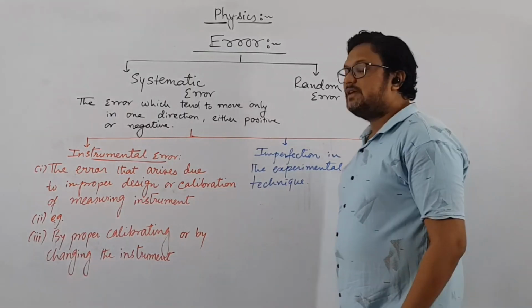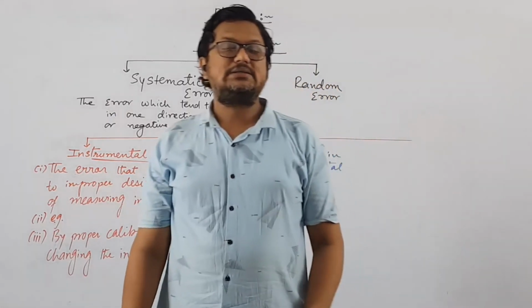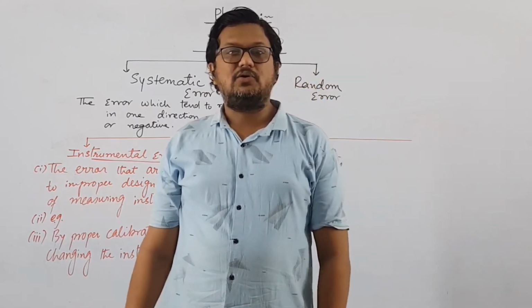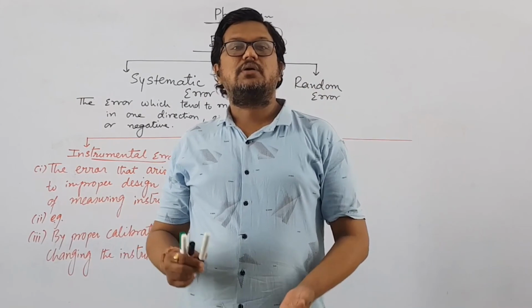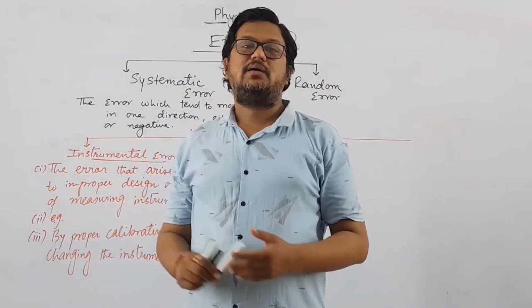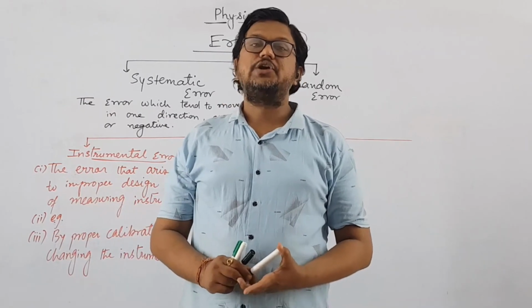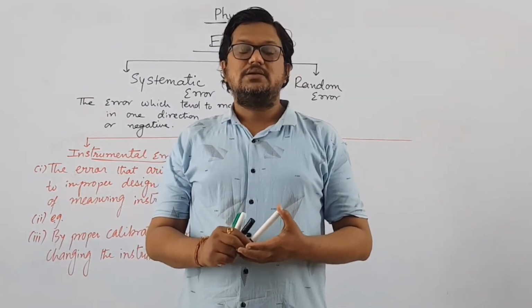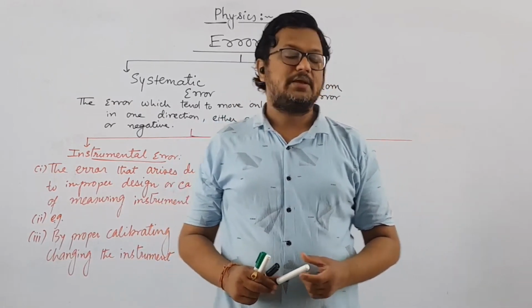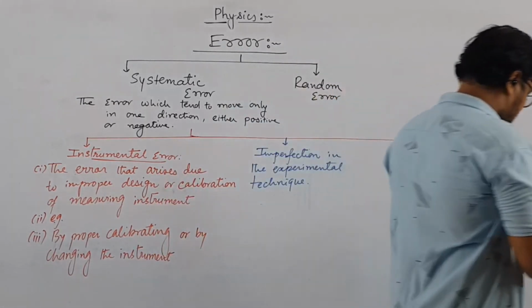So first you will write the explanation, then you will give an example for this, and the third one is how to remove that. By knowing the proper technique, or getting trained for the experiment, getting proper information for performing an experiment, will help us to reduce the error which arises due to imperfection in the experimental technique. And the third one is